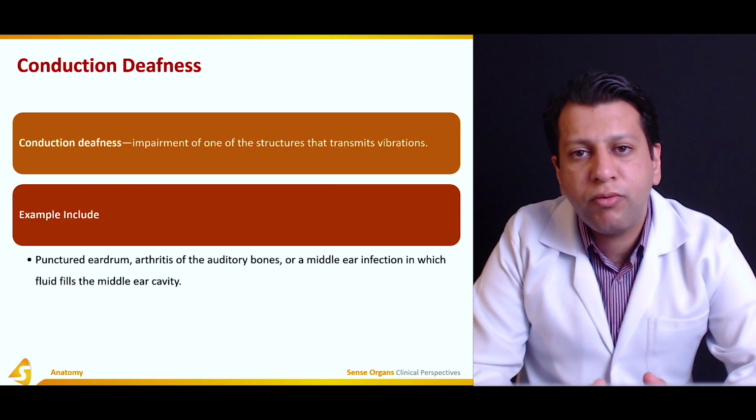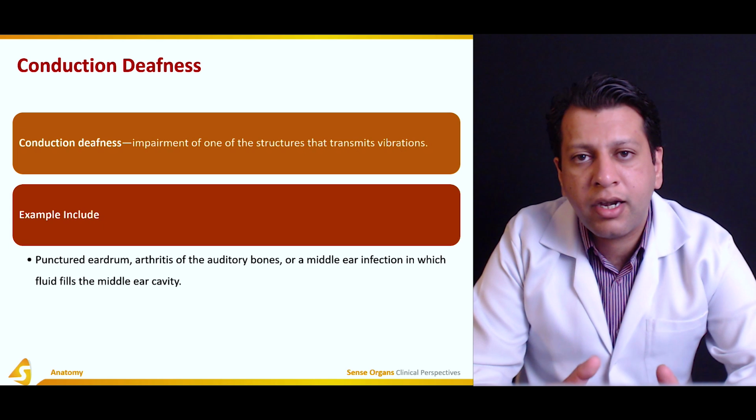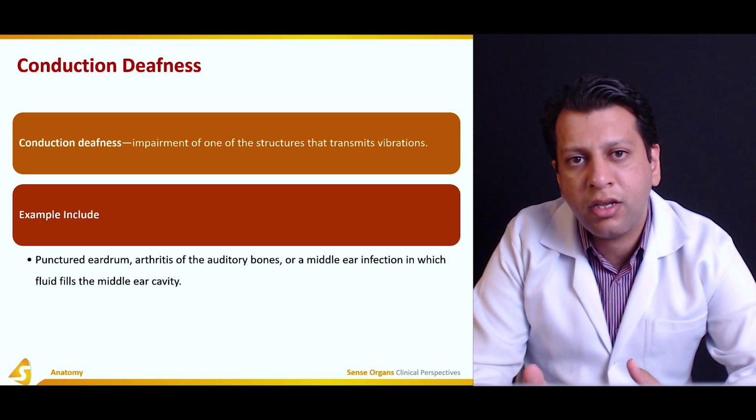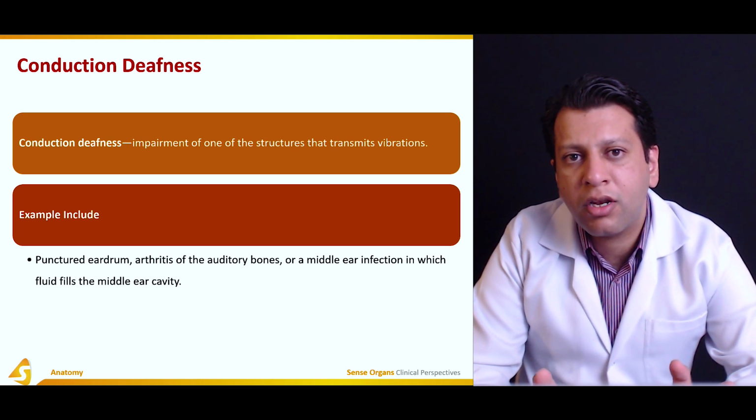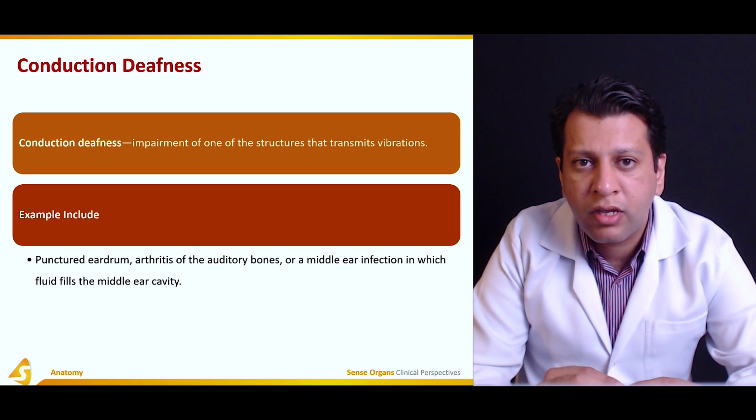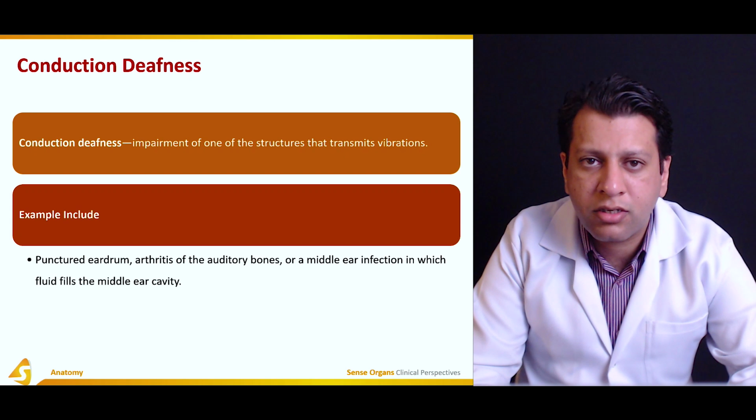Now, if you see over here, we have just discussed the anatomy: there is an external ear, then the middle ear, and there is an internal ear. The sound waves have to be transmitted from the external ear to the internal ear. If there is anything wrong with this transmission of sound waves, for any reason, this would result in conduction deafness.